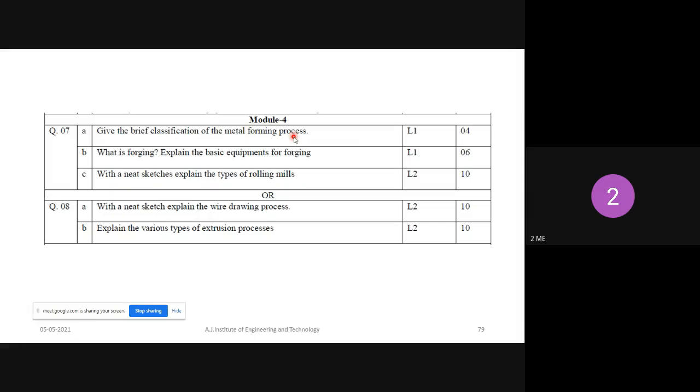So these are the two question papers. Any doubt in 4th module? From next class onwards I will start module 5, that is also forming process, sheet metal forming operation.